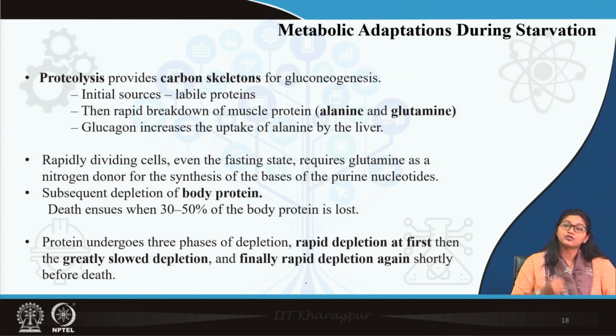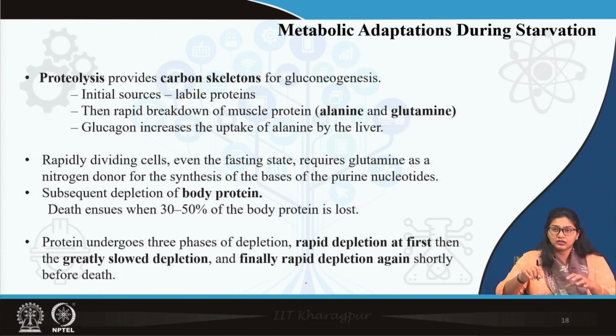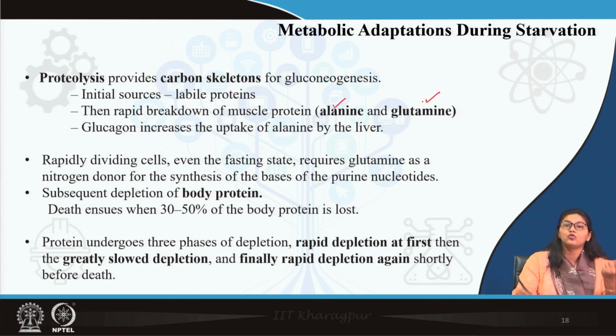The initial source of this proteolysis, remember, is the labile proteins, the enzymes present in the GI tract, they are initially broken down. Remember, labile proteins are those which when broken down, the basic function of organs in starvation is not hampered. After that there is muscle protein breakdown. So, alanine, glutamine are broken down, and definitely alanine comes to the liver via the Cori cycle.